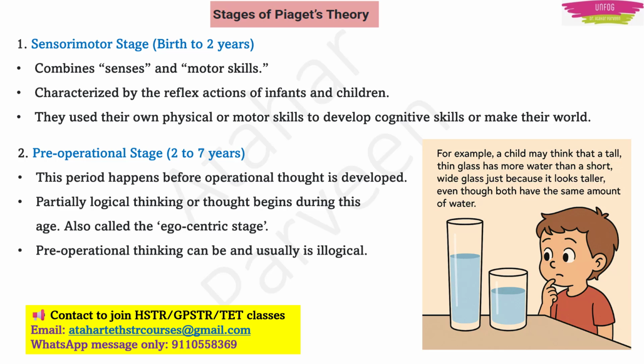Only because it sees that the glass is taller, the child concludes that there is more water in the tall glass. Even though both have the same amount of water, the child will not be able to differentiate between the width of the glass, the height of the glass, and the quantity of water in it. Okay, so this is our pre-operational stage, which is from 2 to 7 years.